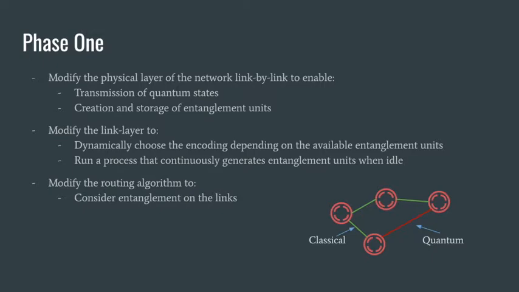On the link layer, we also place the entanglement generation process. Since entanglement generation is at most one hop away in this case, no routing is required and higher layers of the network stack are not required to be modified. The side effect of this is that less processing is needed, leading to lower latencies for entanglement generation. On the network layer, we can modify the routing algorithms to consider the entanglement in the network. When there are paths with stored entanglement, they could potentially be selected so as to decrease the transmission time of the messages. Later in this talk, I will give such examples of routing algorithms that use this effect.